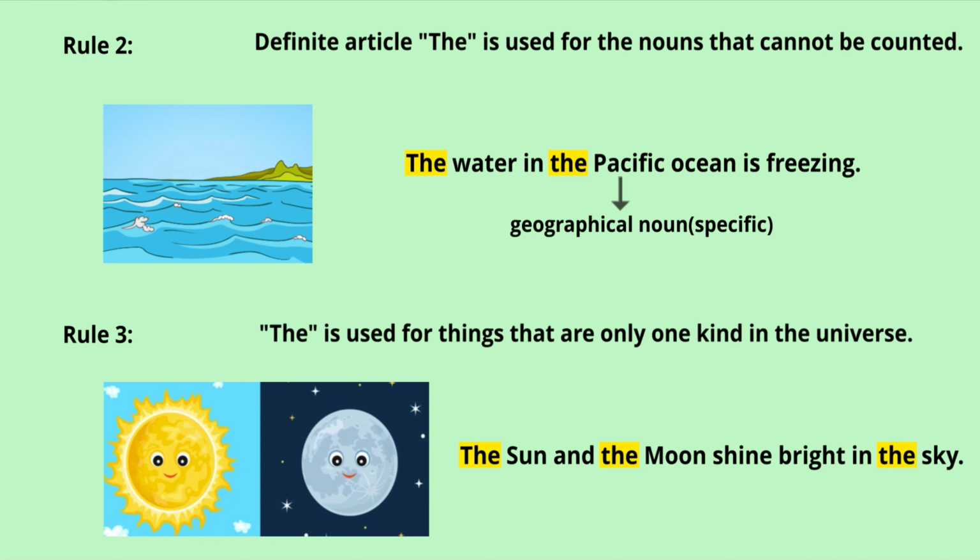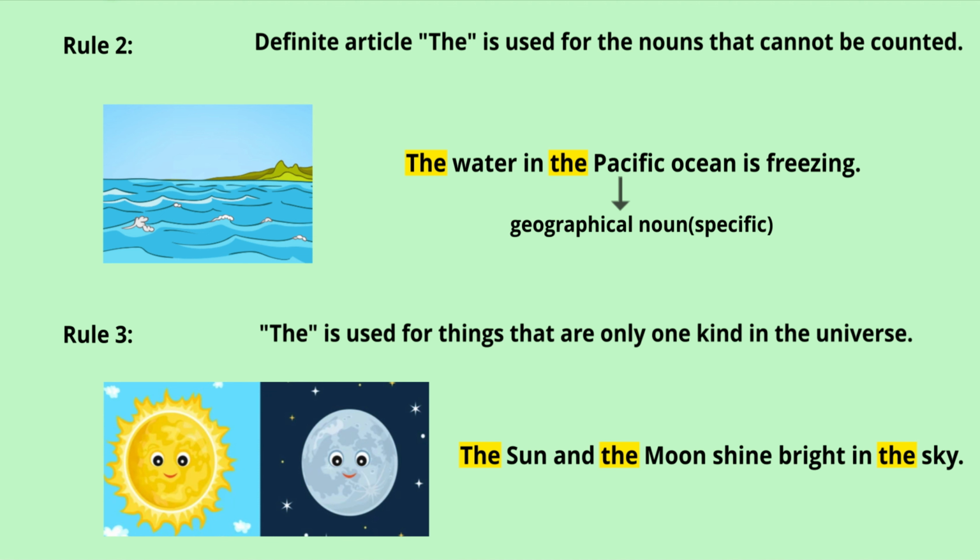Rule 2. Definite article the is used for the nouns that cannot be counted. Can you count water? Can you count sugar? Can you count salt? Or can you count milk? No, right? So they are called uncountable nouns.